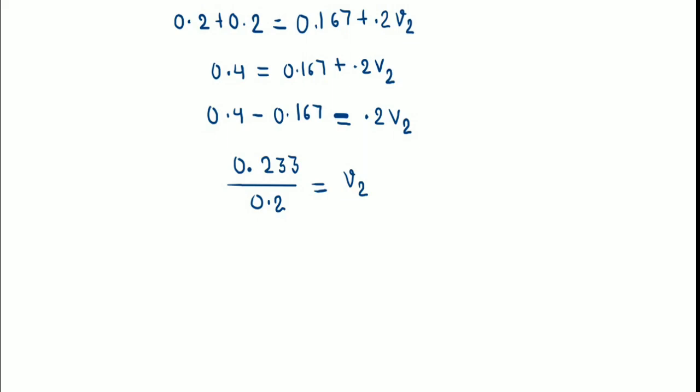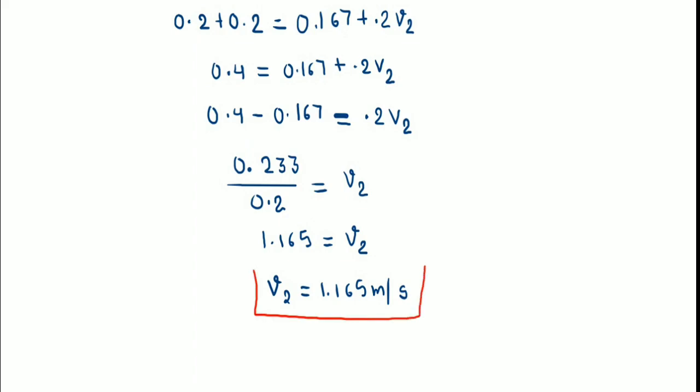Now solving these two, what we will get? We will get as an answer 1.165 is equal to v2, or we can say the velocity of second object after their collision is 1.165. Correct? Velocity of second object. So here student, we have finished the 4 questions of page number 126 to 127. I hope you understand all this concept. Thank you.